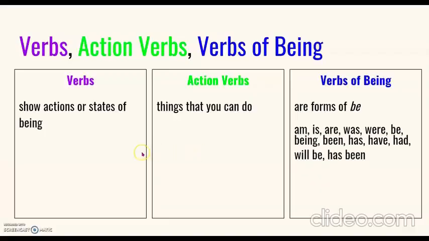In review, verbs show actions or states of being. Action verbs are things that you can do. Verbs of being are forms of be, like am, is, are, was, were, be, being, been, has, have, had, will be, or has been.